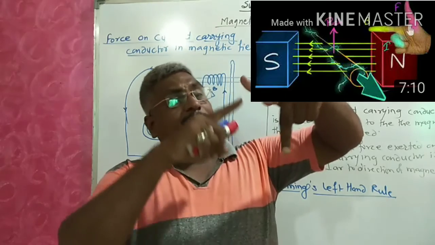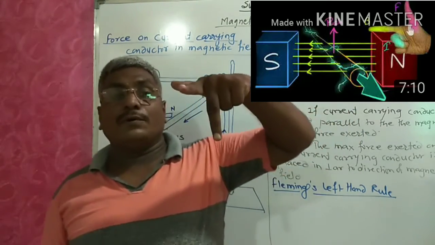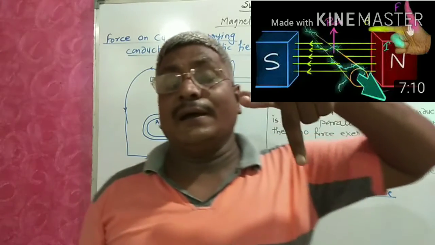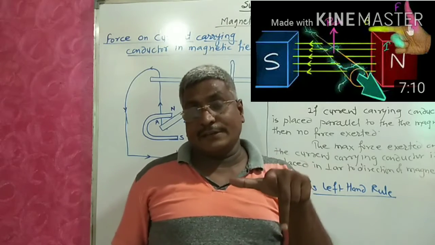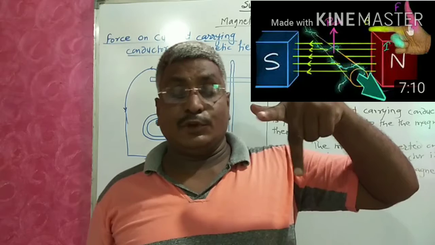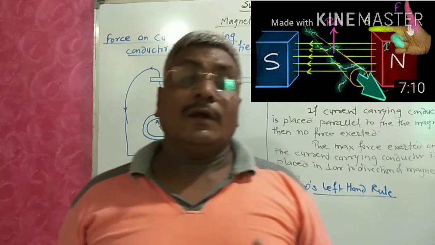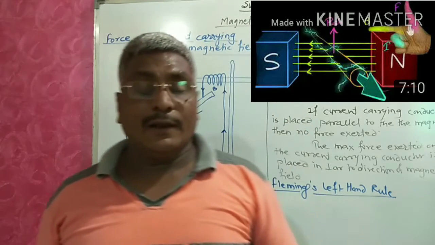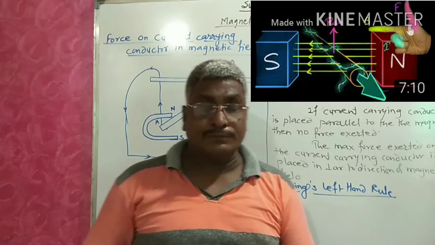Then the thumb shows the direction of motion of the conductor. So this statement is called Fleming's left hand rule. Understood, student?